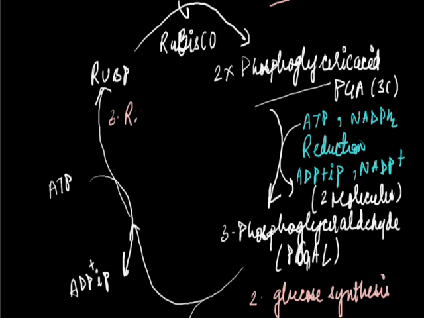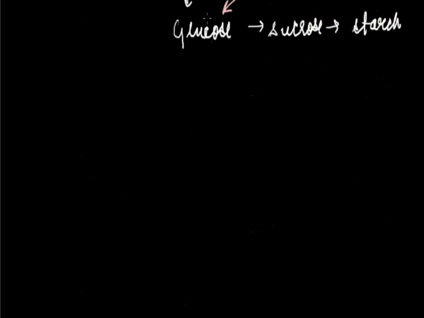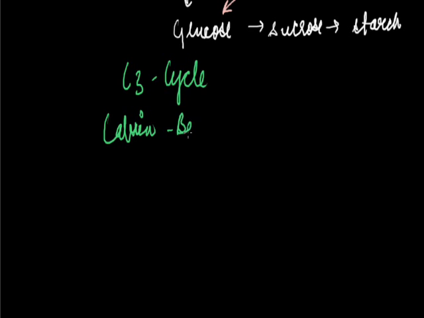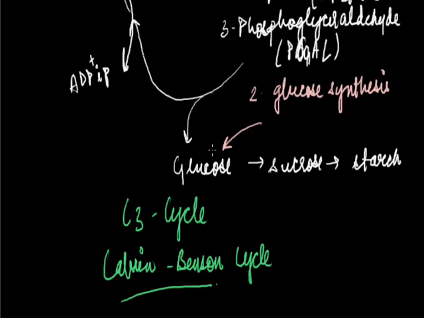So this was the C3 cycle, and it is also known as the Calvin-Benson cycle, named after the scientists who discovered this cycle.